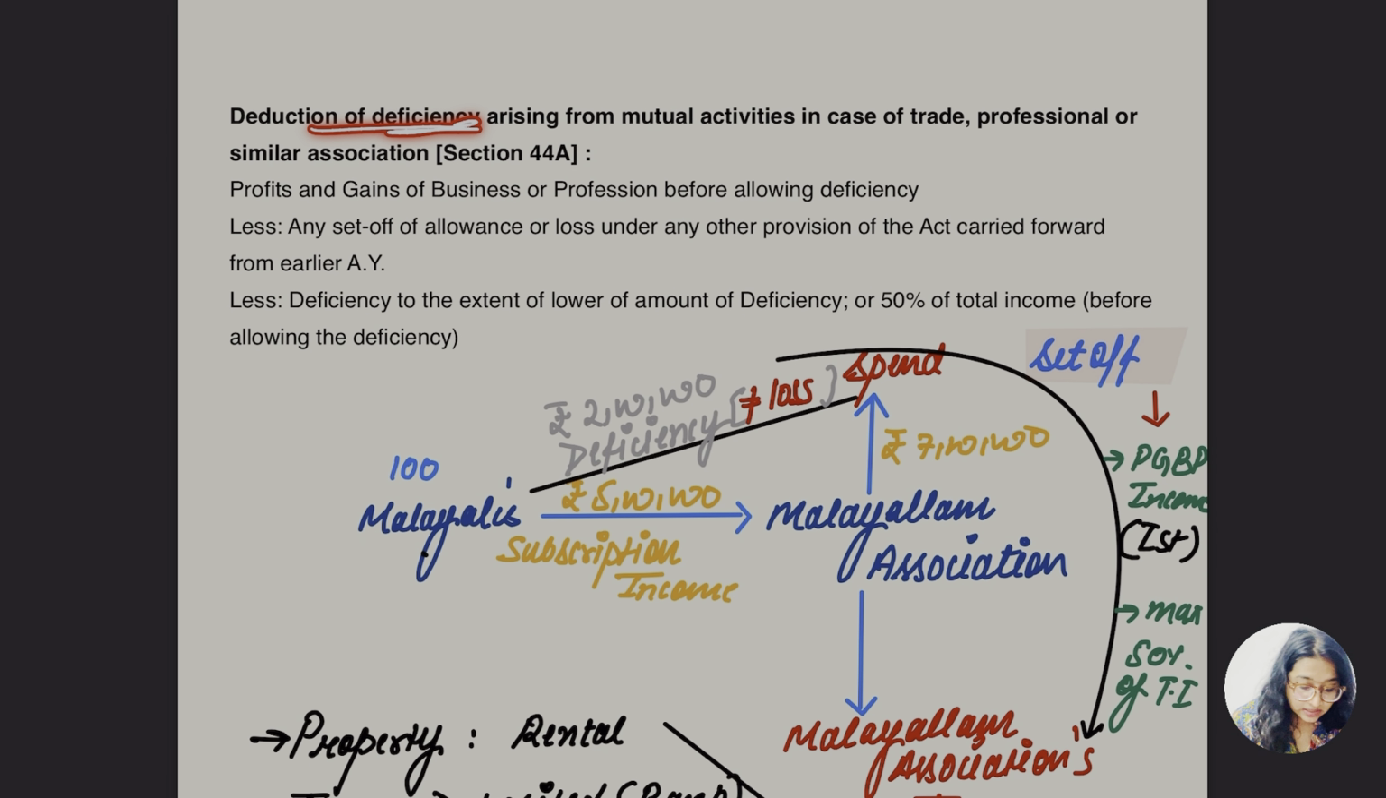This section is for deduction of deficiency arising from mutual activity in case of trade, profession or similar association. Now we know the meaning of trade and the meaning of profession, but what is this similar association here? I have taken an example, and with this example it would be clearer for us.